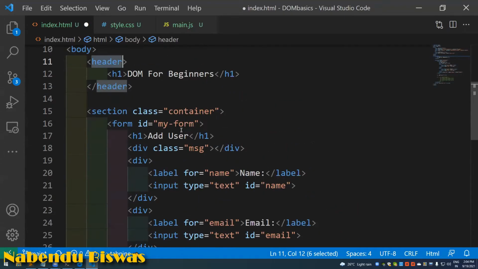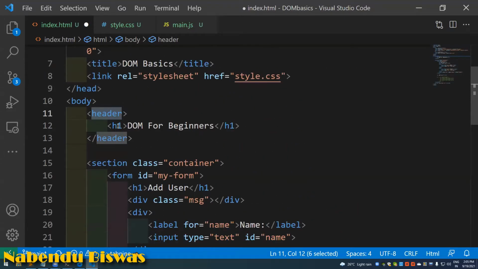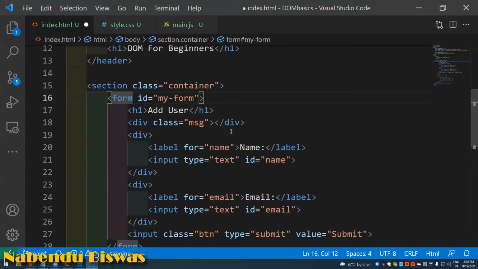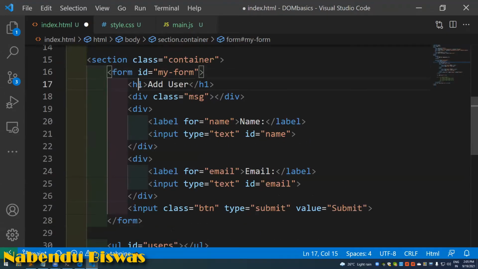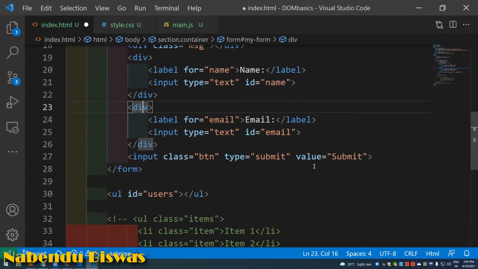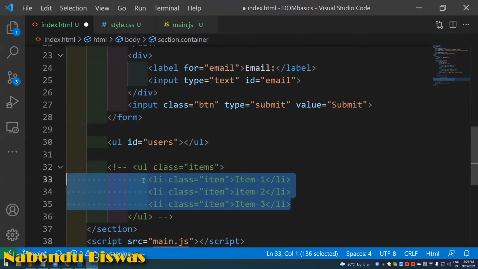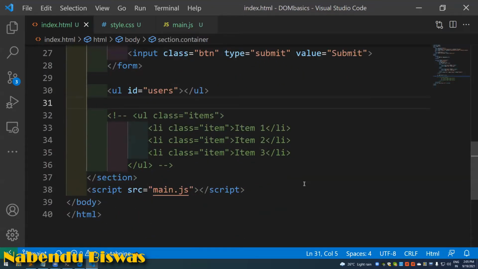Now I've just created a basic HTML with an h1, then a section which has a class of container, and inside that there is a form. Form is always a very important thing, in which an h1 again is there, add user, a message which is just an empty div. We are soon going to use it. Again a div for label, email, input type button, and another list which is empty and commented out. We are soon going to use this part. And then this main.js is there.